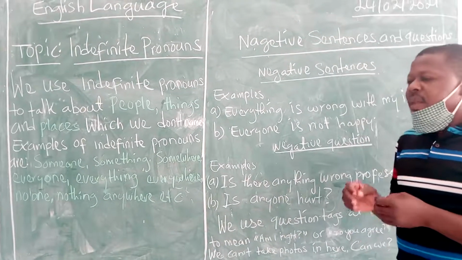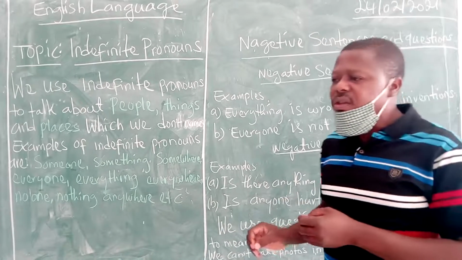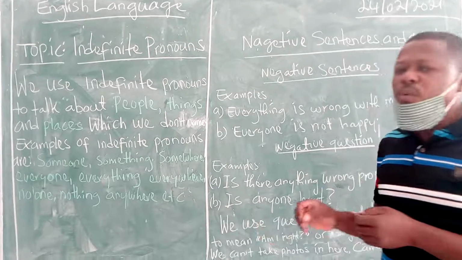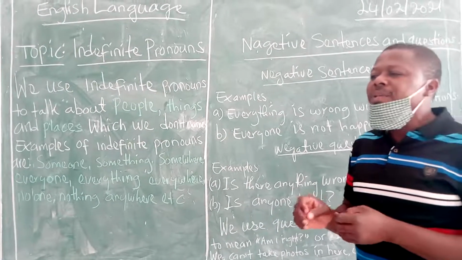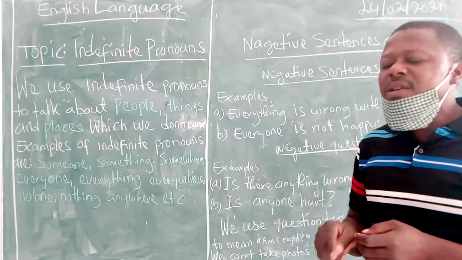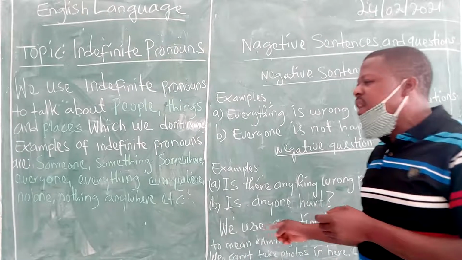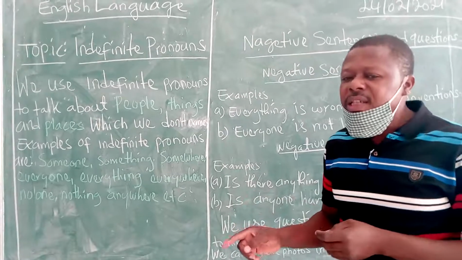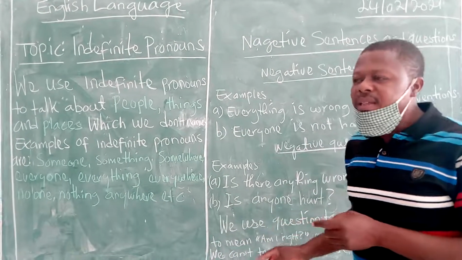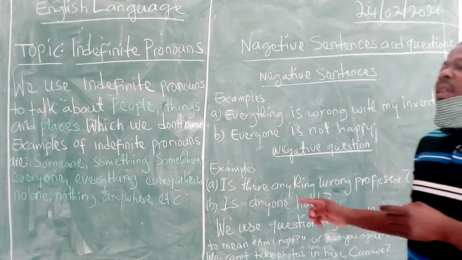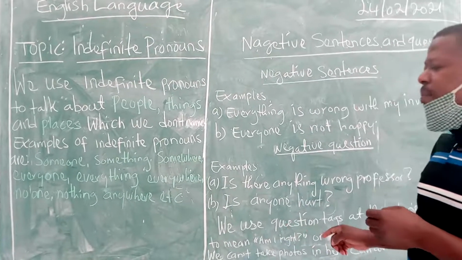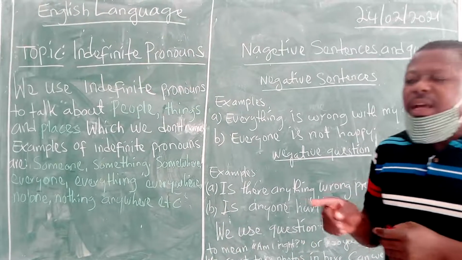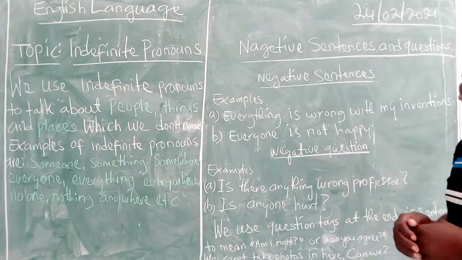For instance, they are coming to visit us. That is a positive sentence. If you want to add a tag to it, it becomes aren't they? So when there is a positive sentence, the tag is negative. Let us take another one. She isn't my sister. That is a negative sentence. Now, the tag will be is she. She isn't my sister. Is she?